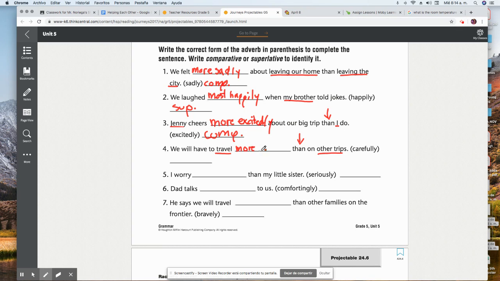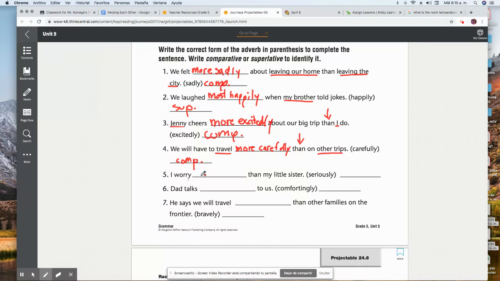We will have to travel more carefully than on other trips. It's very hard to write with the computer mouse, sorry. And then we're going to write the comparative here. I'm abbreviating comparative and superlative because I want to move on a little bit faster today. All right, number five.